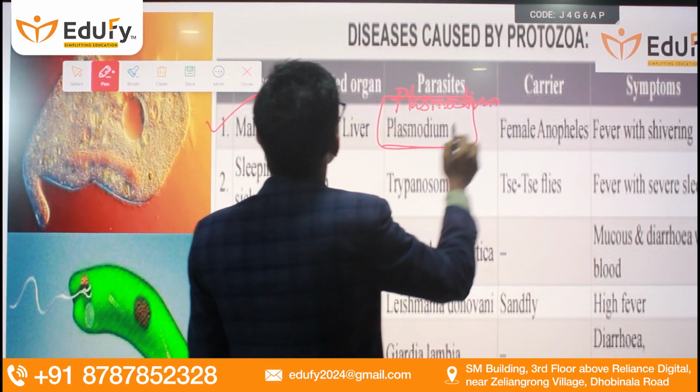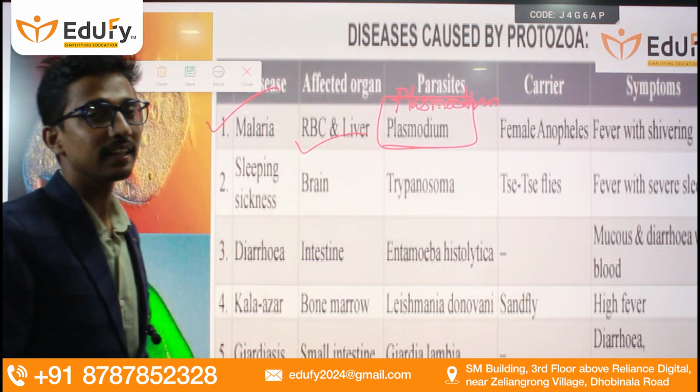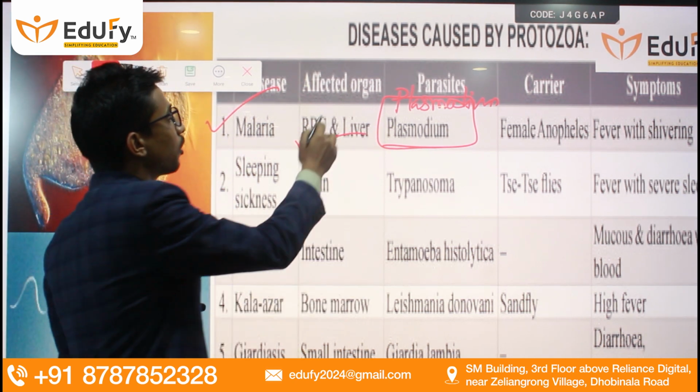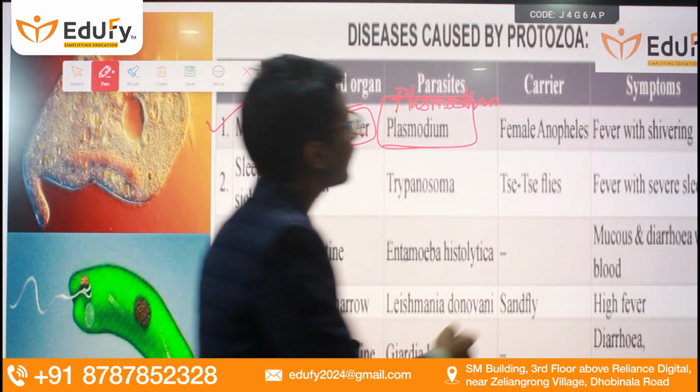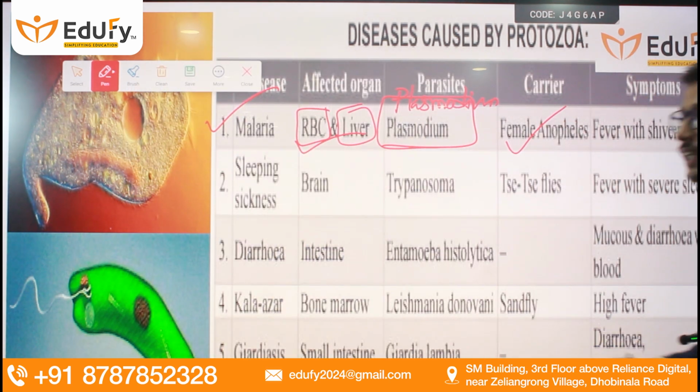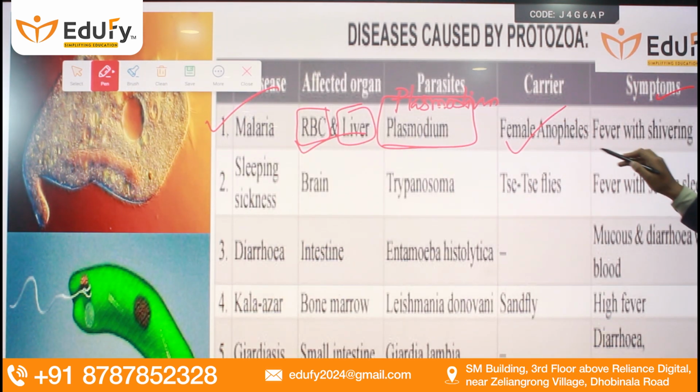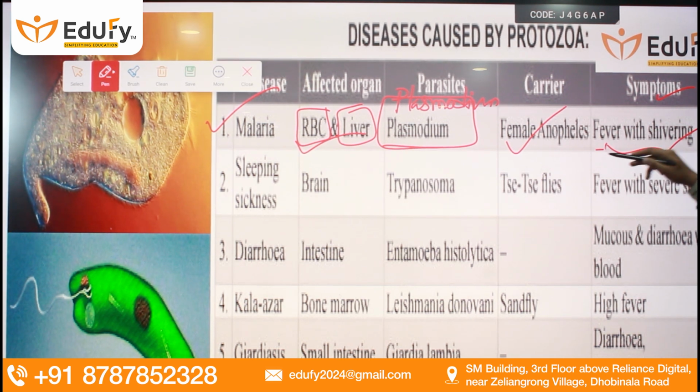Plasmodium. The affected site or organ is the RBC, red blood cells, and the liver. Now, the carrier is the female Anopheles mosquito, and the symptom is fever with shivering. In malaria, fever is one of the symptoms.